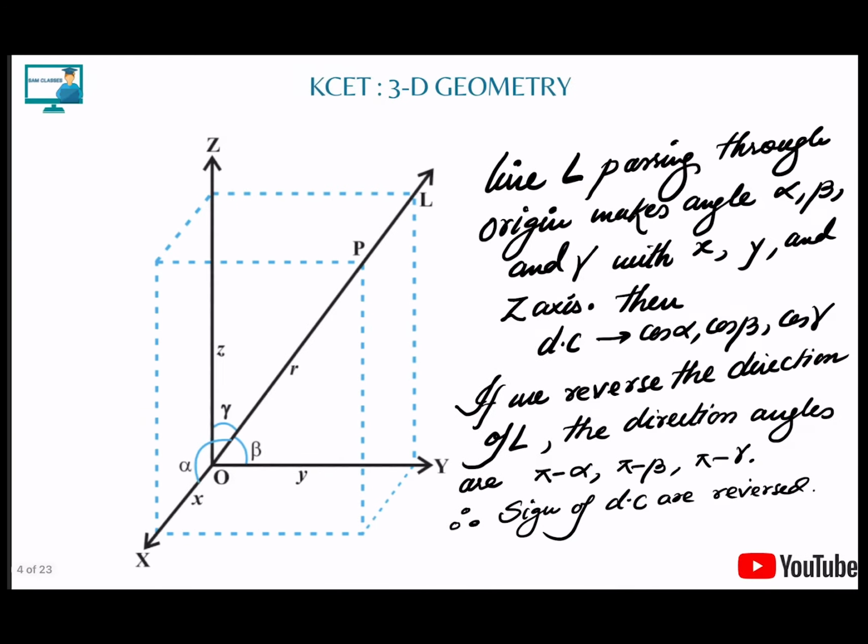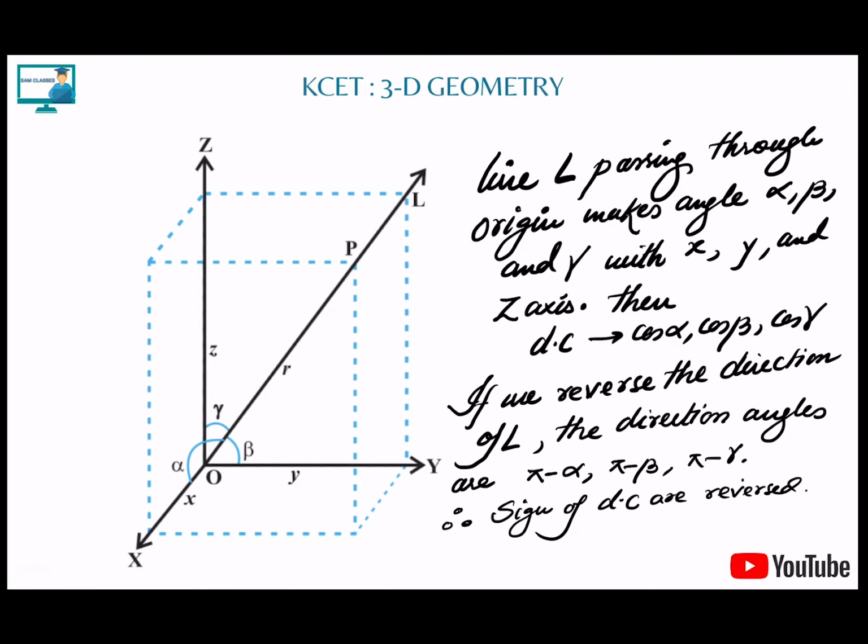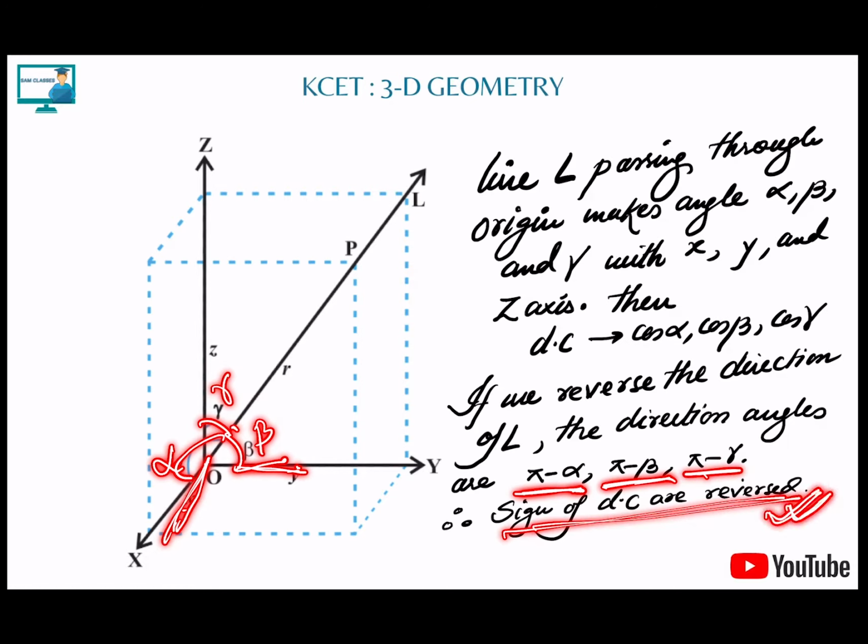Don't complicate things. A lot of times, students see the plus or minus in the formula for finding direction ratios and direction cosines and wonder how we get this. Let's say we have drawn a line going up front. It can also go backward. This makes angles alpha, beta, and gamma with the positive x-axis, y-axis, and z-axis. If I stretch it backward, it will make pi minus alpha, pi minus beta, and pi minus gamma. That's why the sign of the direction cosines is reversed. So don't worry.